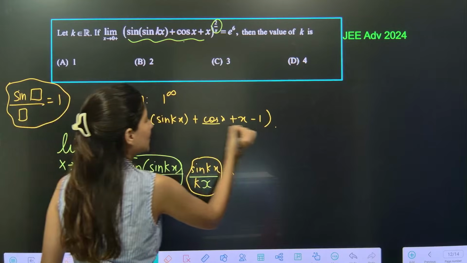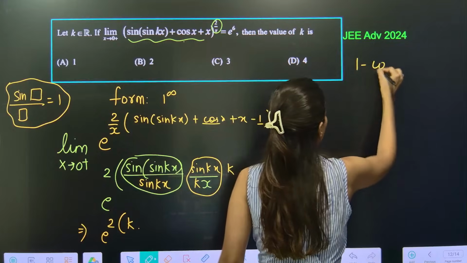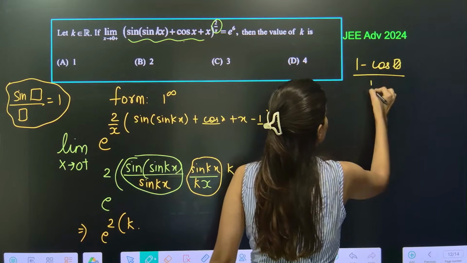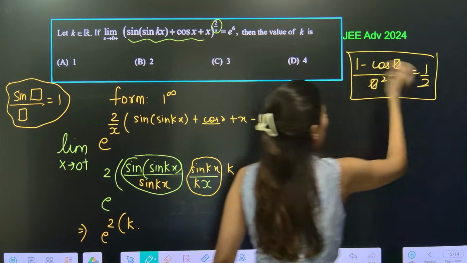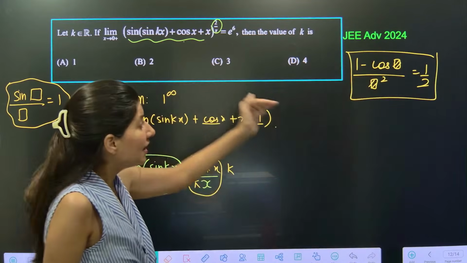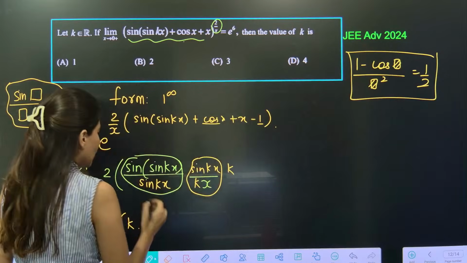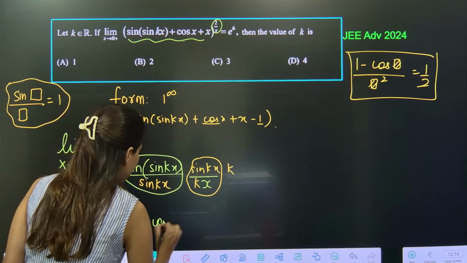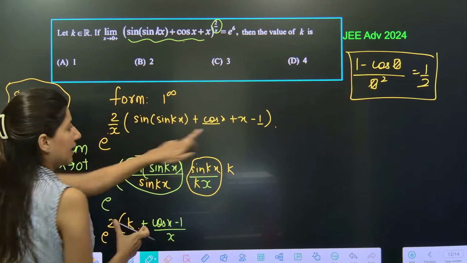Correct. Now cos x minus 1 I will keep it together. Why? Because you know 1 minus cos x upon x square is equal to half. My favorite limit. 1 minus cos 0 upon x square is half. So I will keep it together: plus cos x minus 1 upon x was already there.